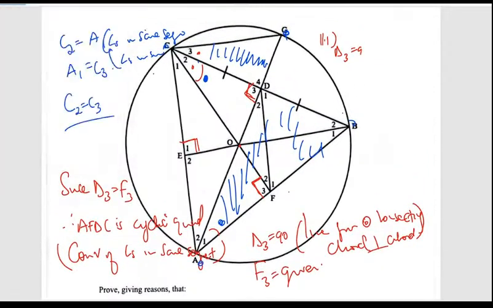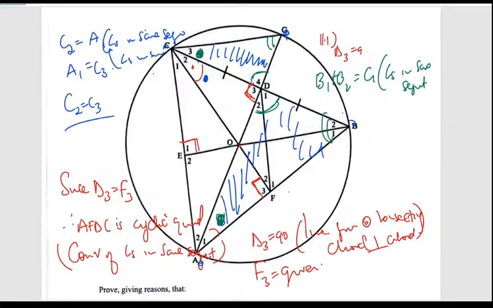So one thing I know is that the whole of this D4 is the same as D2 and D1. Those are vertically opposite. Because when you are proving this, you need to use angles, strictly angles. Now we saw that this is the same as this, meaning that this should be the same as this entire thing, B1 and B2. So B1 plus B2 must give us G. Those are angles in the same segment.